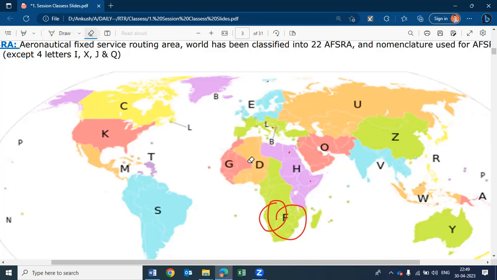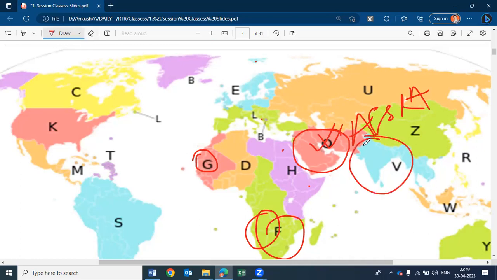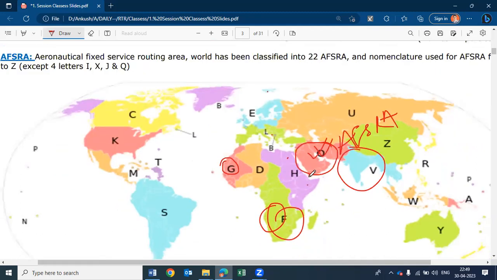So you can see here, not a single country or not an airport code has been allotted to each and every country. They can have a combination of many countries and they can allot an AFSRA. That's why it is being called that AFSRA has been allotted to a region. Region means combination of some of the countries.